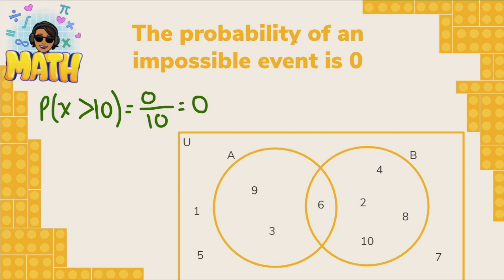Okay, so this law says that every time that we have the probability of an empty event, it's going to be the number of elements in an empty set, which is always going to be 0, over the number of elements in the universe. So this one is going to be equal to 0. Okay, so an impossible event means that there is no way for it to happen.